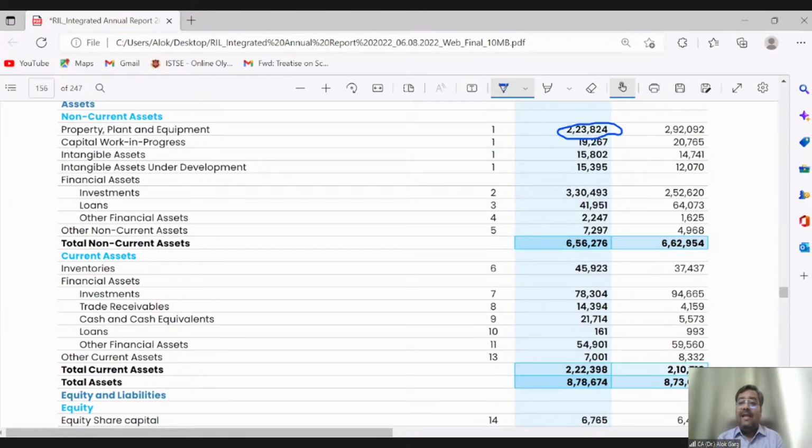So out of the 9 lakh crores balance sheet, 2.25 lakh crores relates to your property, plant and equipment. It means closely 30% belongs to property, plant and equipment. It is one of the major line items in the balance sheet of Reliance Industries Limited. Let's move on to schedule number 1, which is your PPE schedule.